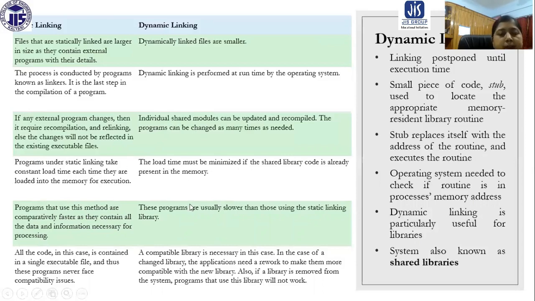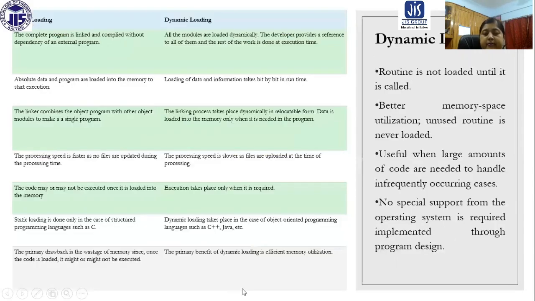But in case of dynamic linking, everything is done in runtime, so it's usually slower. All the code in static linking is contained in a single executable file, and thus the program never faces compatibility issues. But a compatible library is necessary in case of dynamic linking. In the case of a changed library, the applications need a network to make them more compatible with the new library. Also, if a library is removed from the system, programs that use this library will not work. You need to take care of that.